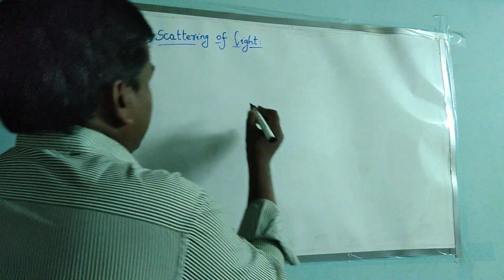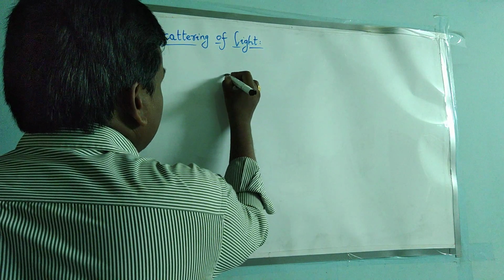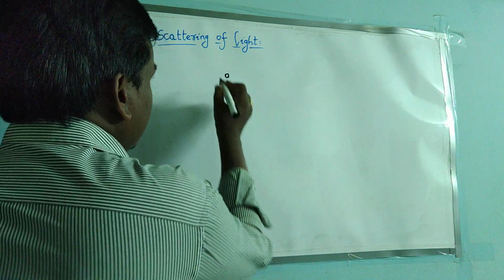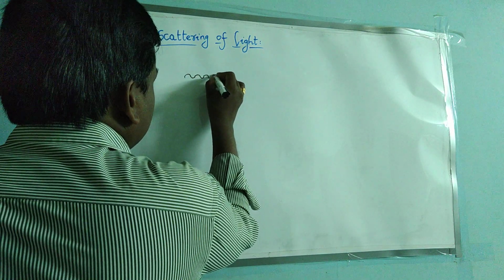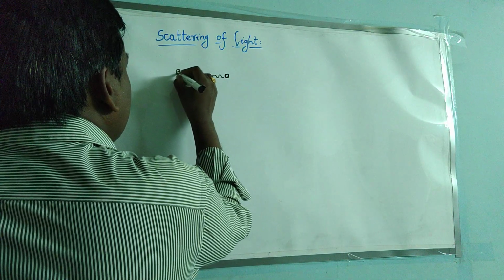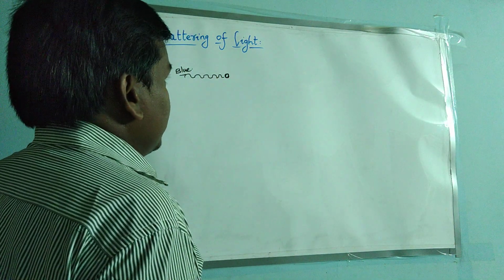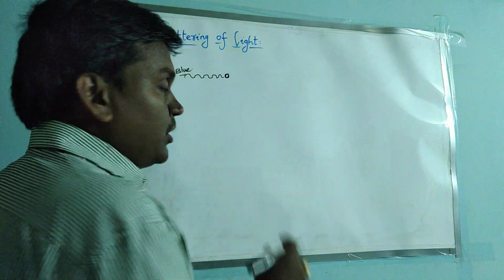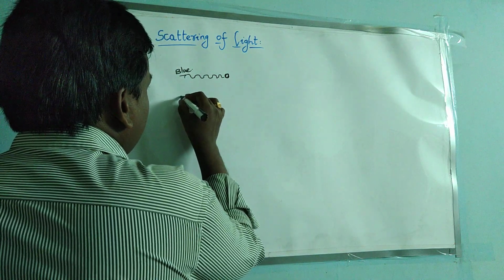For example, consider a small particle, an atom or a molecule. If you consider a blue color, this is the wavelength of blue color. The size of the wave and the atom or molecule are comparable to each other. Now consider the wavelength of red color.